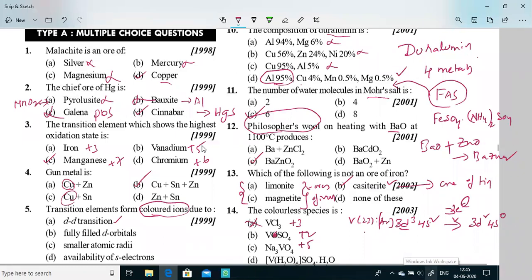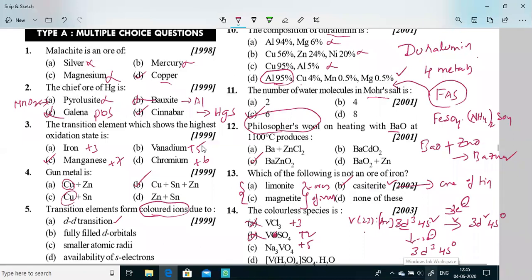If you take vanadium sulfate, it is in the plus 2 oxidation state. Plus 2 oxidation state means you have to remove 2 electrons from the s orbital. So the new configuration is 3d3, 4s0. It also has unpaired electrons in 3d3, so it is also a colored species. It is also wrong.